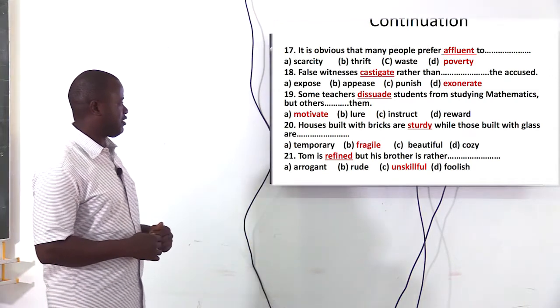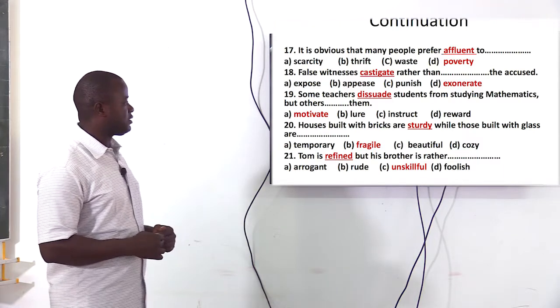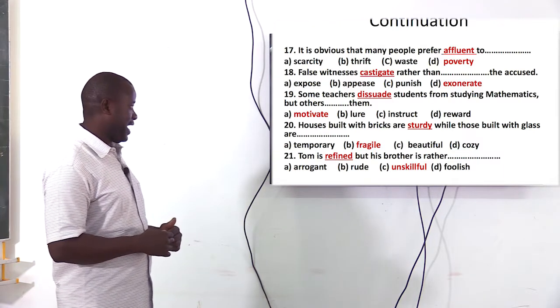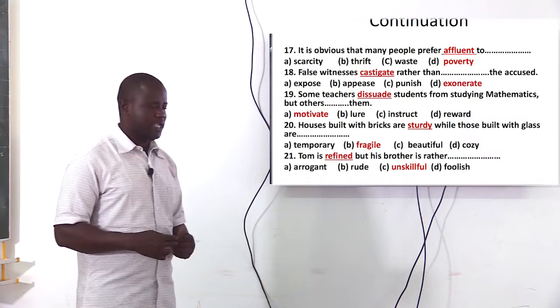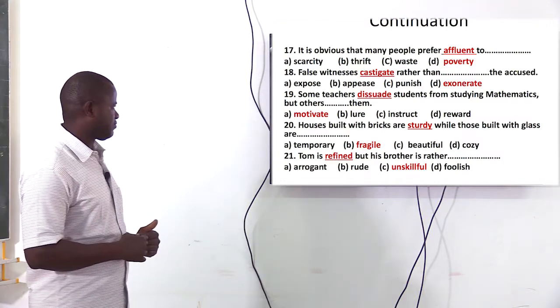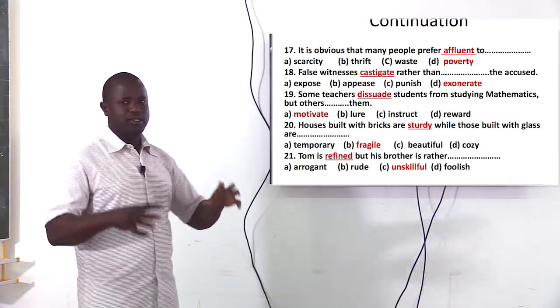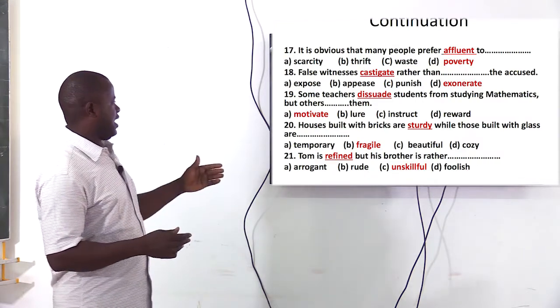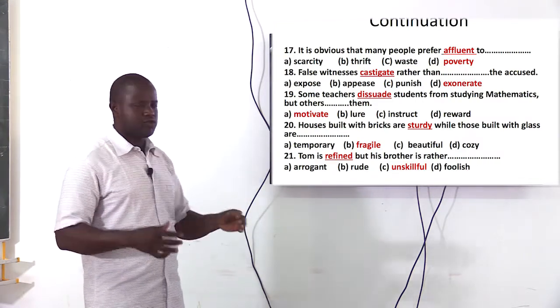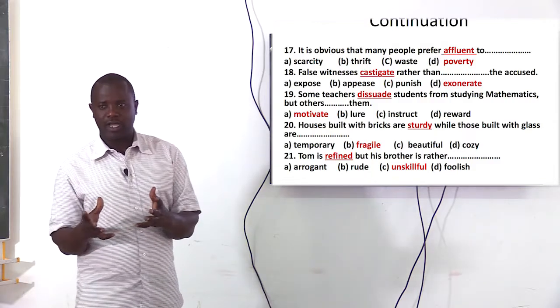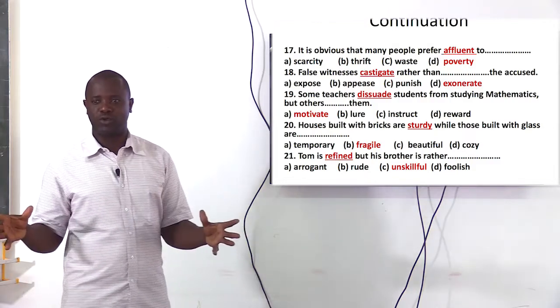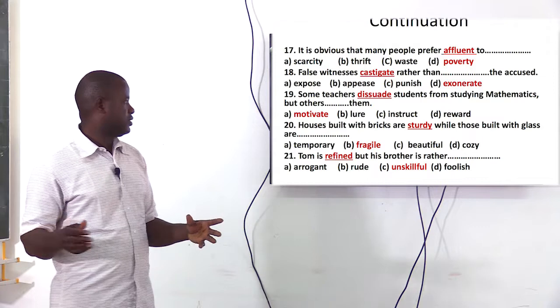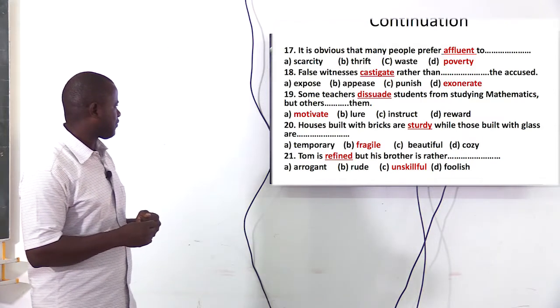Houses built with bricks are sturdy, while those built with glass are fragile. Our option here is what? Fragile. When we talk of sturdy, we mean something very strong. All right? And when we talk of fragile, something that is not strong and can easily be broken. So we move on.